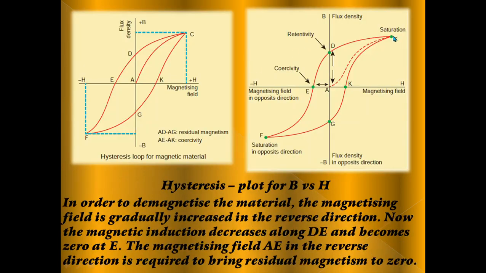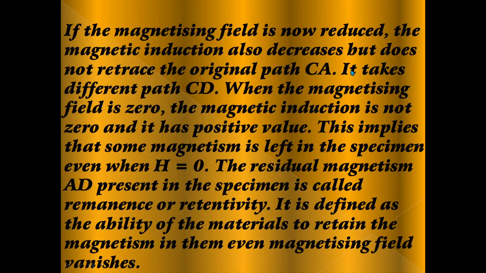This is a very important point. If the magnetizing field is now reduced, the magnetic induction also decreases, but does not retrace the original path CA.